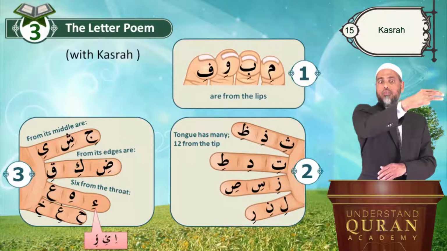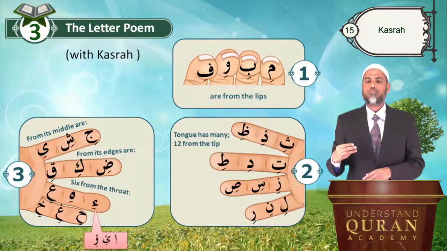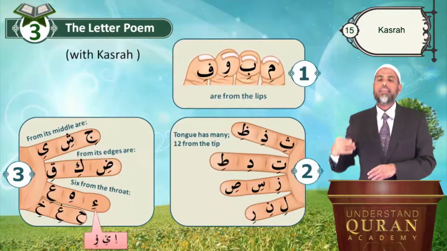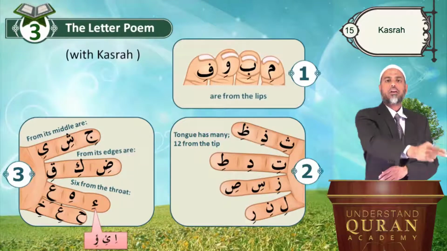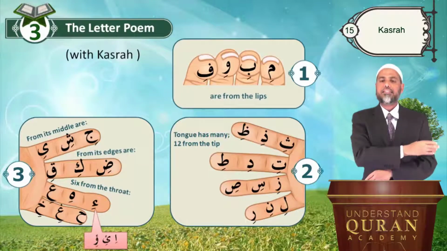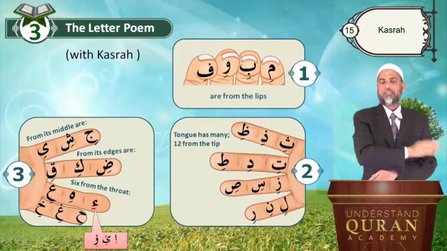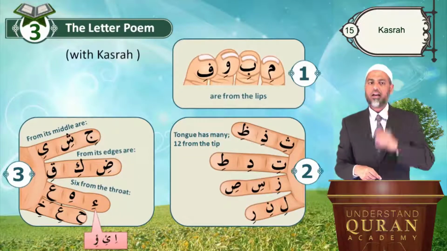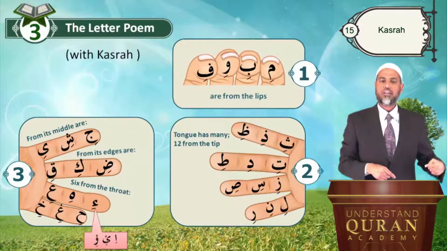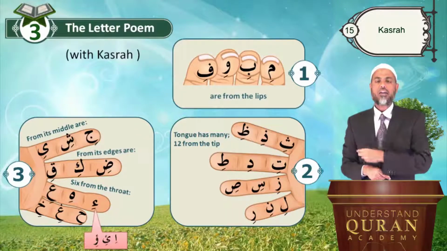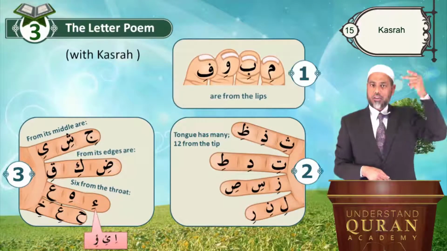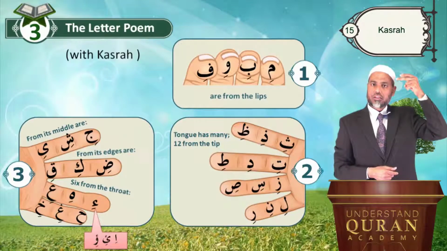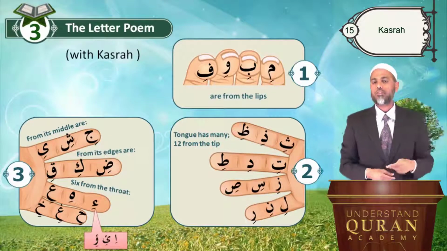You see, this is where you learn these different attributes and makharij and so on. Li, ni, ri. Ri is no more thick. Only ra is thick, or ru is thick. Ri is not thick. Li, ni, ri. From its middle are ji, shi, yi. From its edges is di, still very thick and high. Ki, qi. Qi is high. Don't say ki, say qi. Some highness has to be there in the sound.